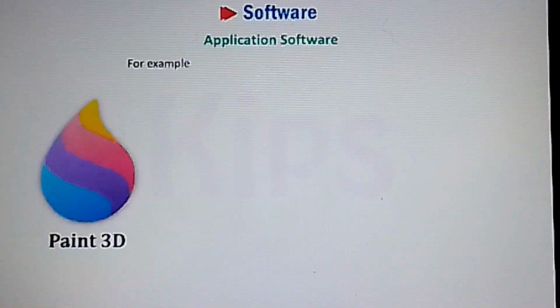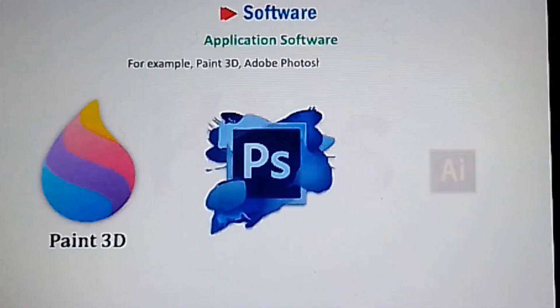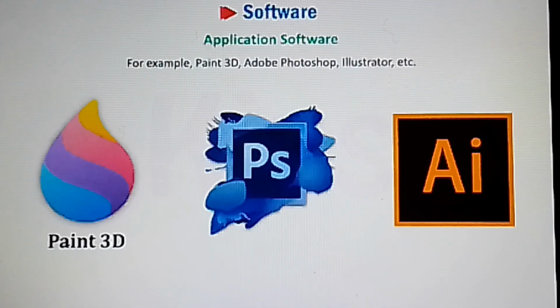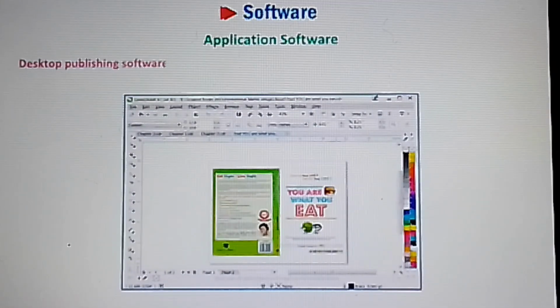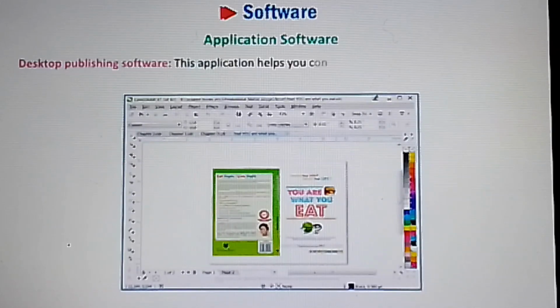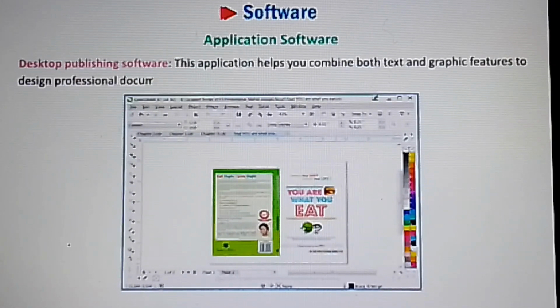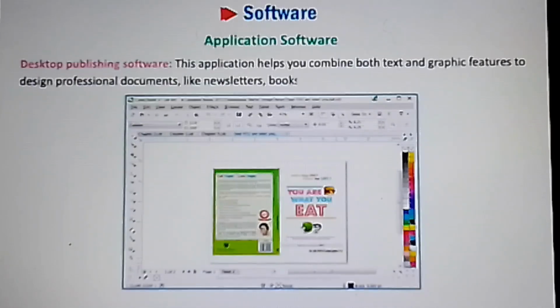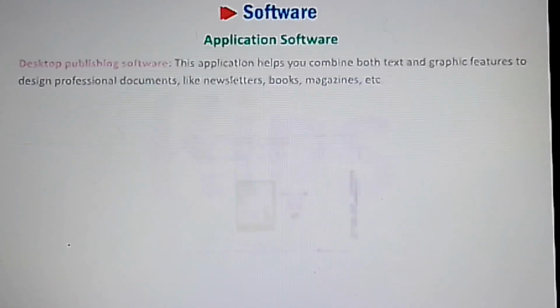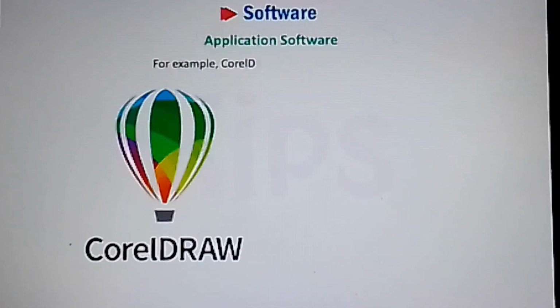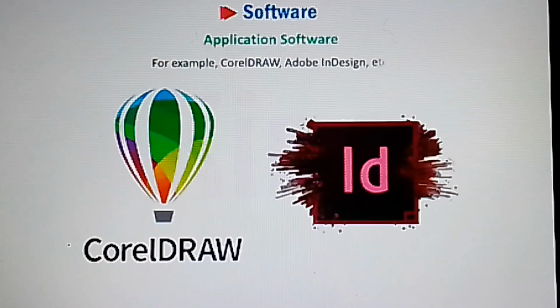For example, Paint 3D, Adobe Photoshop, Illustrator, etc. Desktop publishing software. This application helps you combine both text and graphic features to design professional documents like newsletters, books, magazines, etc. For example, CorelDRAW, Adobe InDesign, etc.